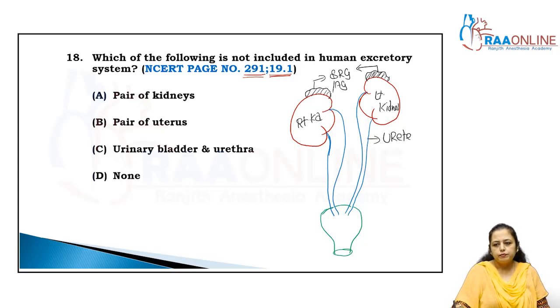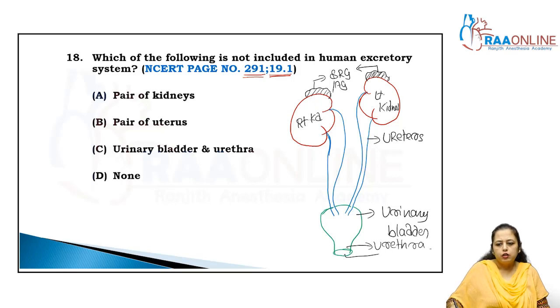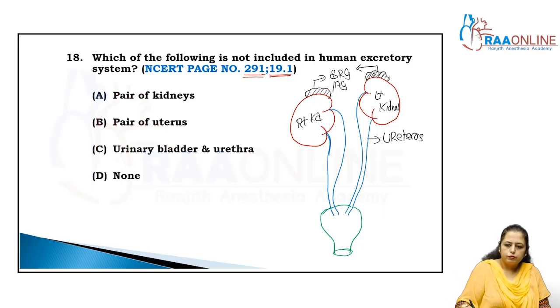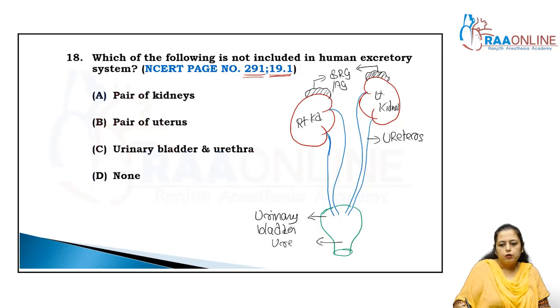These are called the ureters, then the urinary bladder, and the urethra. The urethral orifice and the two ureteric openings, where these three structures open in that area, that area is called the trigone.